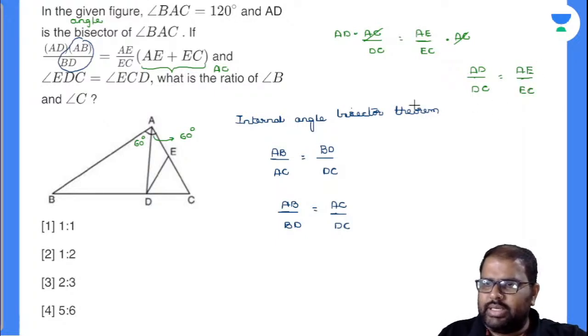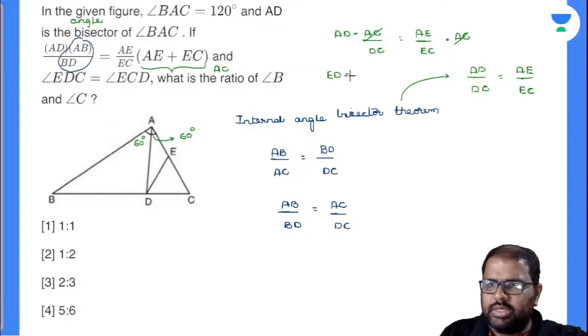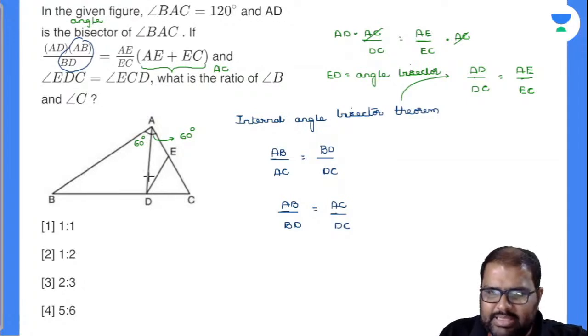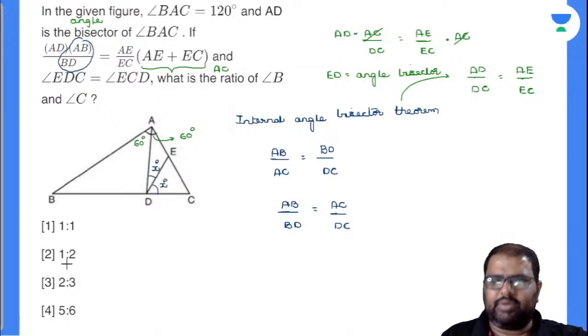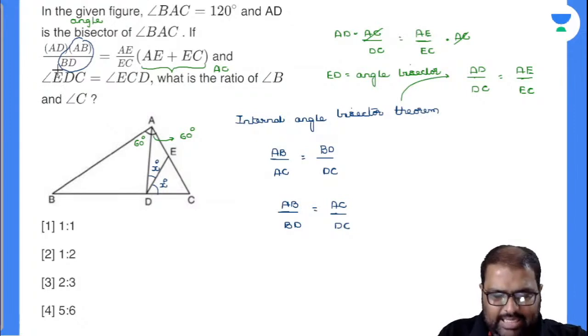So this is also the internal angle bisector theorem, beta, and your ED is nothing but called the bisector, angle bisector. Did you get the point there? And the same theorem proves 2 points there. By this, what can I say? If this is angle bisector, the angle D will be divided into 2 parts, which will be the same, x degrees, x degrees. Any other point given there? Yes, one more point is given there. If angle EDC is equal to angle ECD, EDC is x degrees, ECD will also be x degrees, it seems.